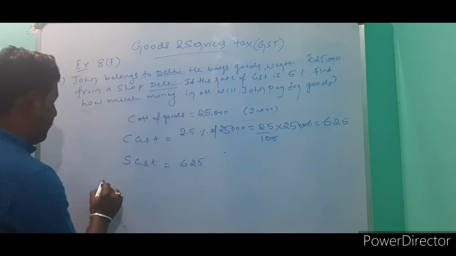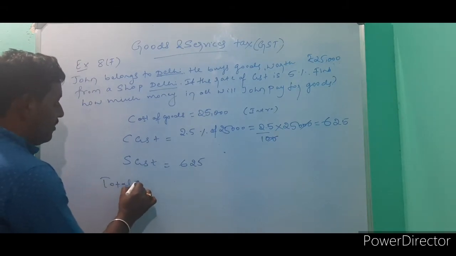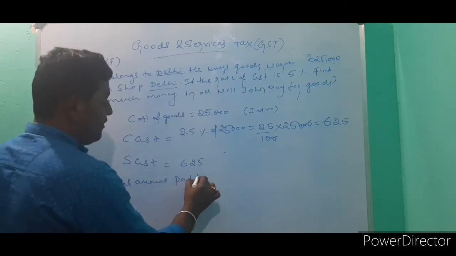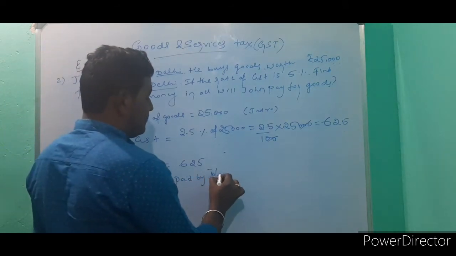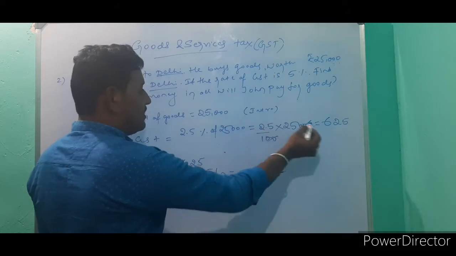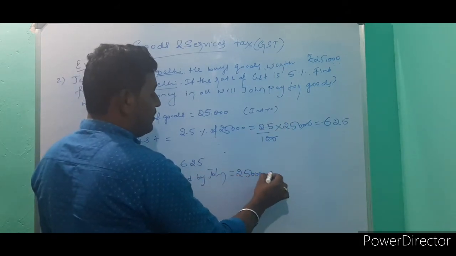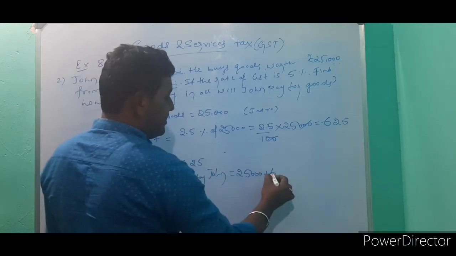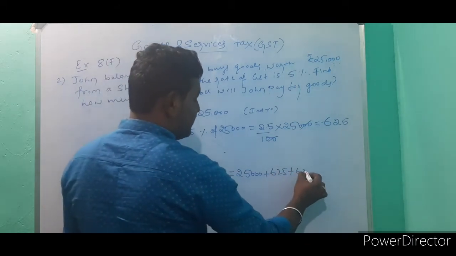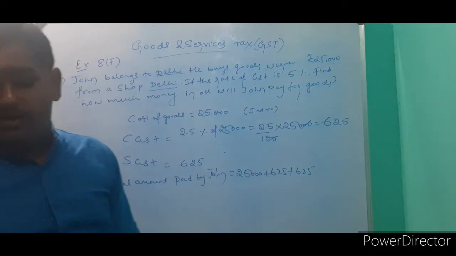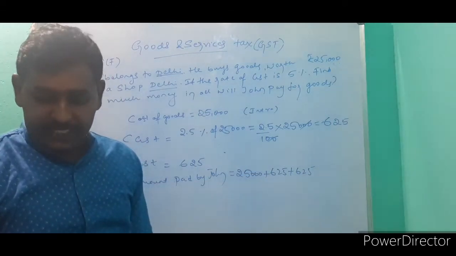After that you have to find the total amount paid by John. What is the cost price of the goods? 25,000. What is central GST? 625, and 625 for state GST. If you add 625 and 625, you will get 1,250.